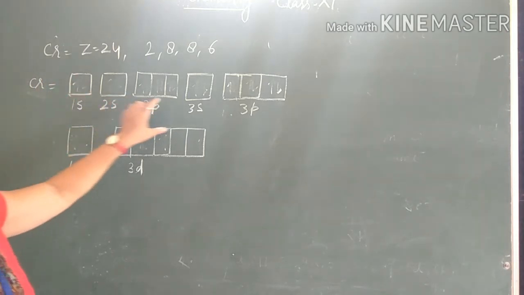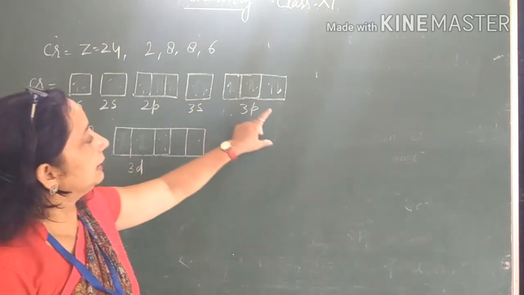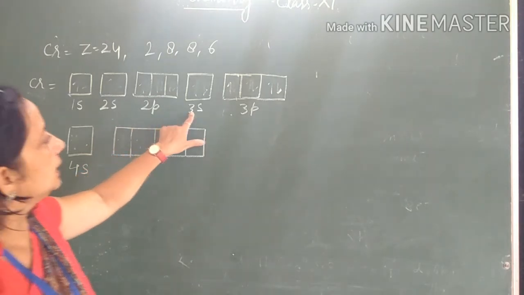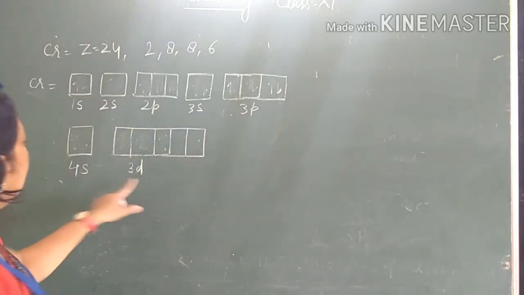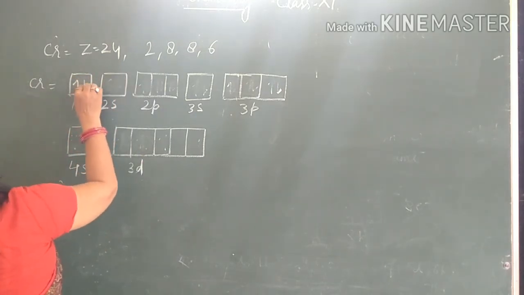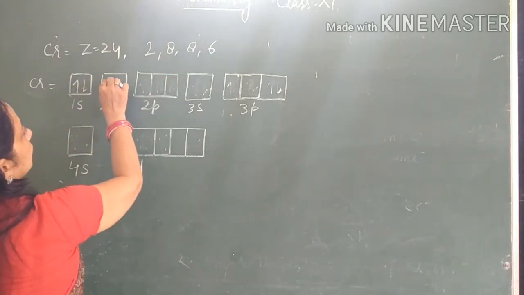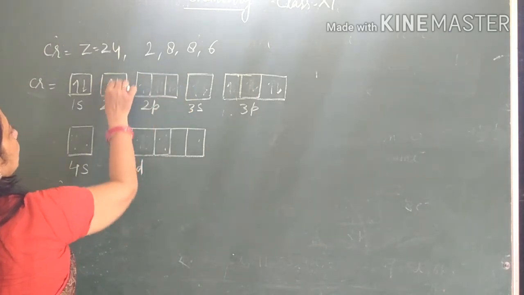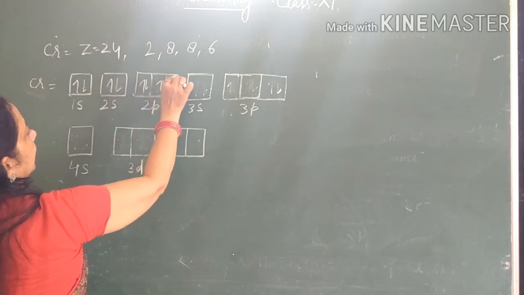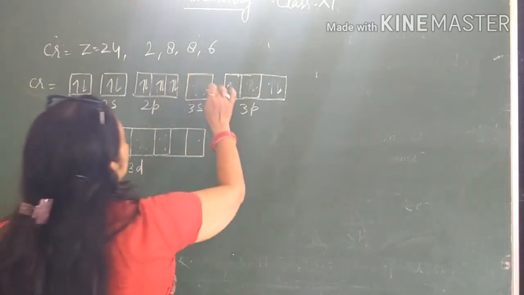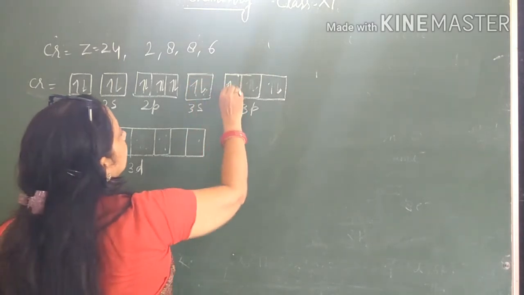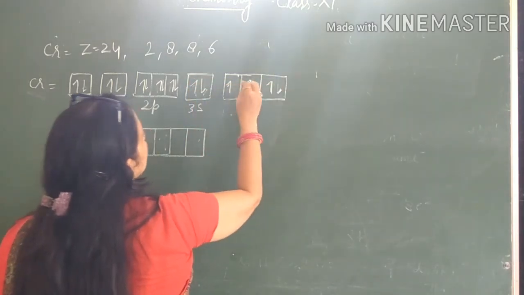when we write the orbitals in their increasing order of energies: 1s, 2s, 2p, 3s, 3p, 4s and 3d. Now we fill the electrons. 2 electrons in the 1s subshell, then the second energy level, 2 electrons in 2s and 6 electrons in 2p. Now the third energy level, 2 electrons in 3s and 6 electrons in 3p.